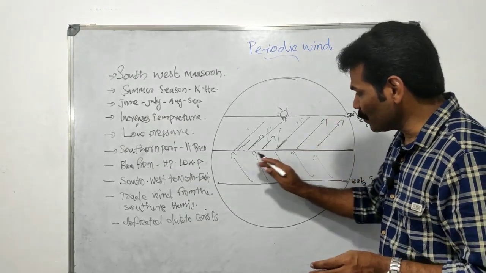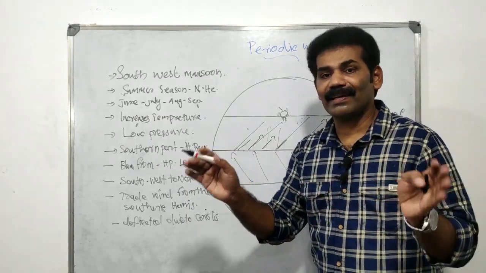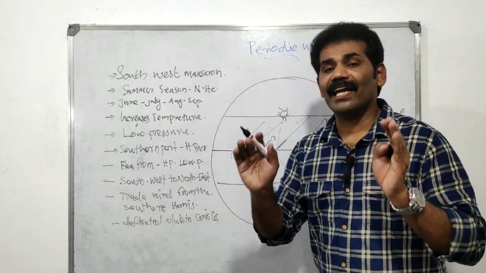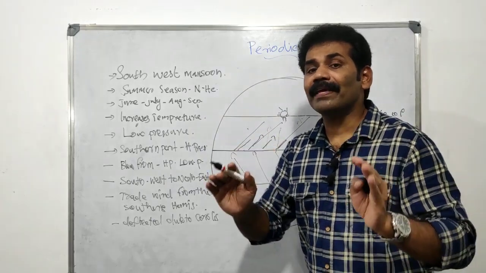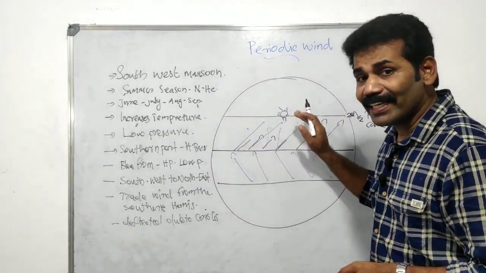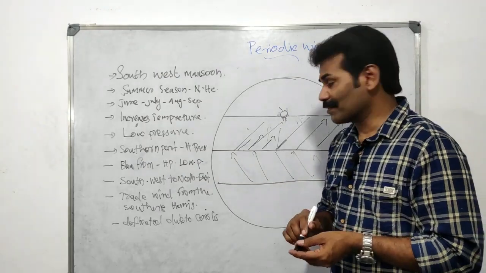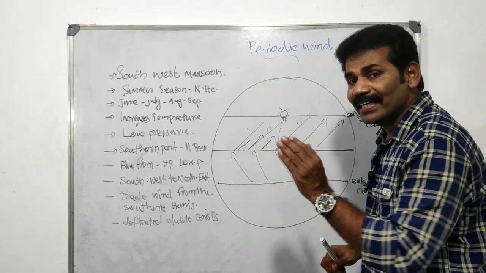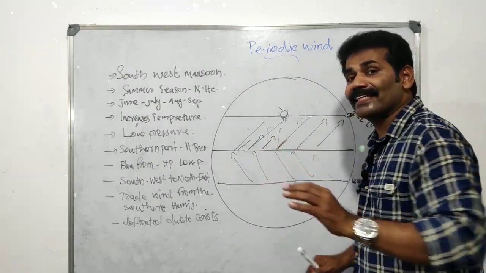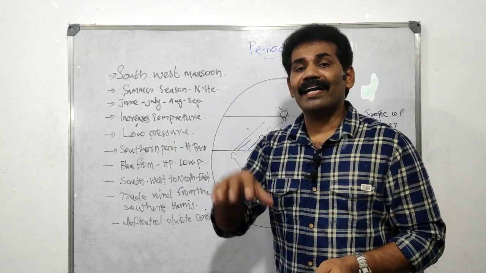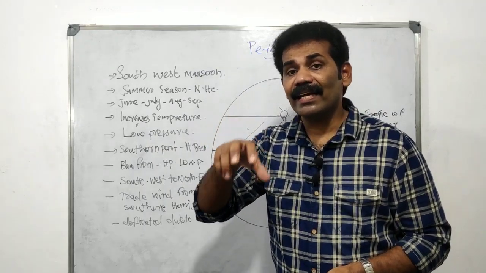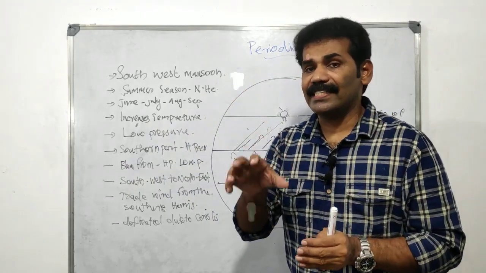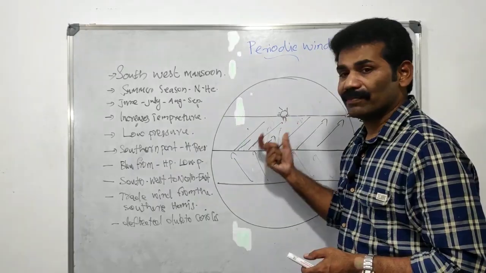This monsoon starts from the ocean, the Indian Ocean and the Arabian Sea, so it carries a lot of water vapor. So it will give more rain to the land. The southwest monsoon blows from the ocean to the land, so it carries a lot of water vapor, and as a result it gives a lot of rain in the land of Asia and so on. This is the southwest monsoon.